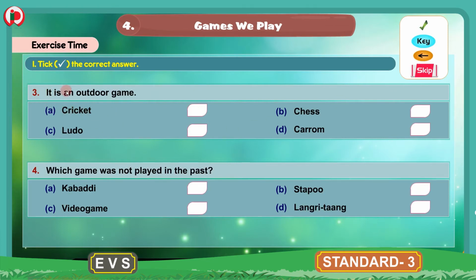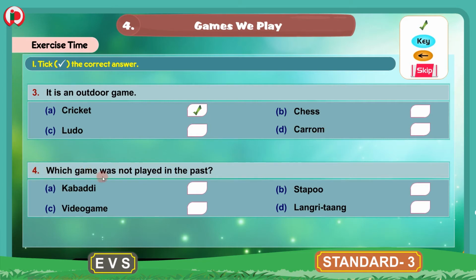3. It is an outdoor game. So among these four options, one game is outdoor game. We have to choose that game. Options are A. Cricket, B. Chess, C. Ludo, D. Carom. So among these four options, cricket is the correct answer because cricket is an outdoor game. We will put a tick mark for the cricket. Cricket is an outdoor game. The other three, chess, ludo and carom, are indoor games.